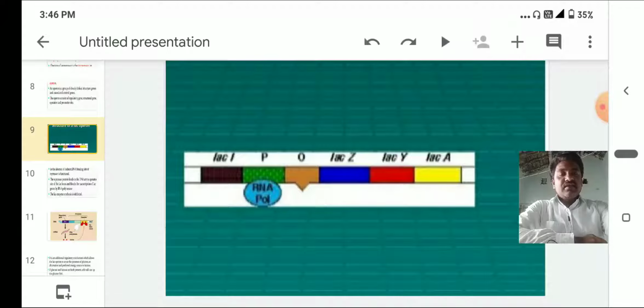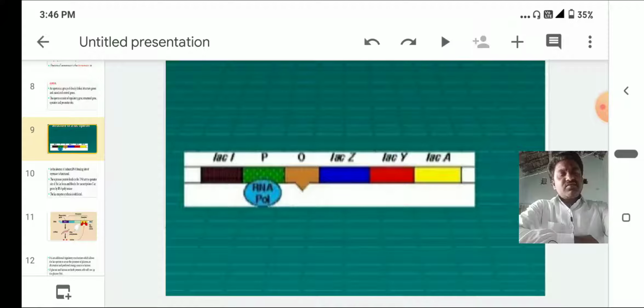After that on the DNA, some structural genes are there: lac Z, lac Y, lac A. These are called structural genes. Lac Z produces a special enzyme called beta galactosidase. Lac Y produces beta galactosidase permease, and lac A produces beta galactosidase transacetylase. These are the three structural genes.